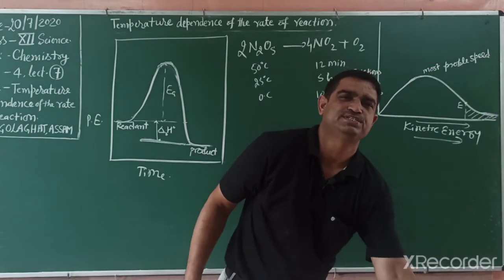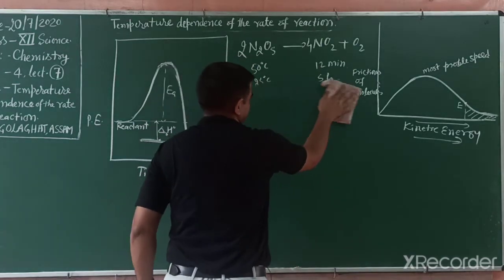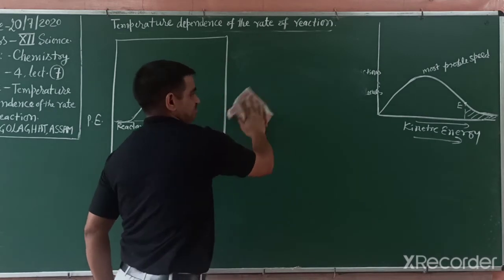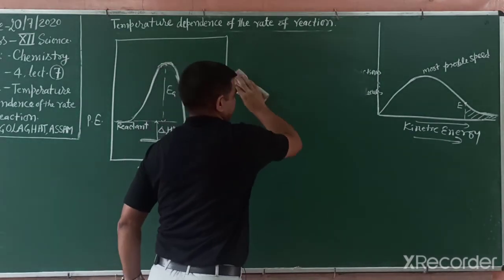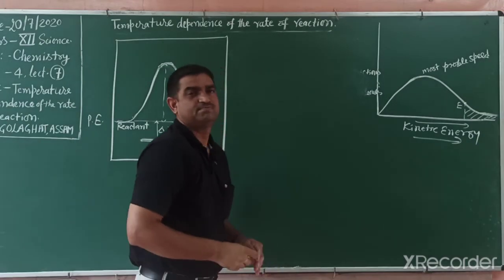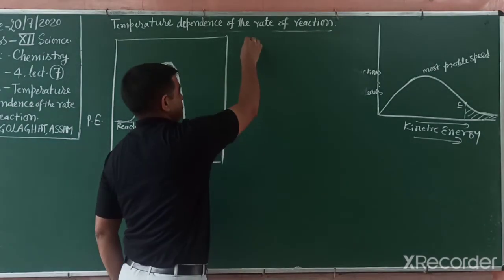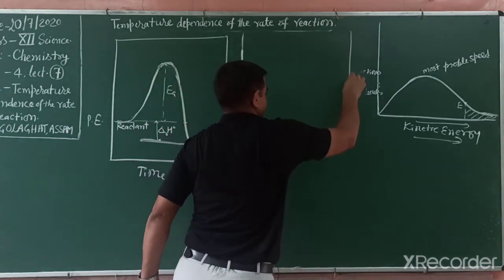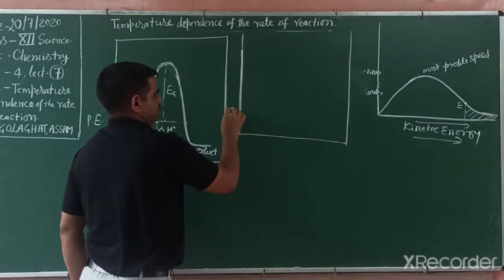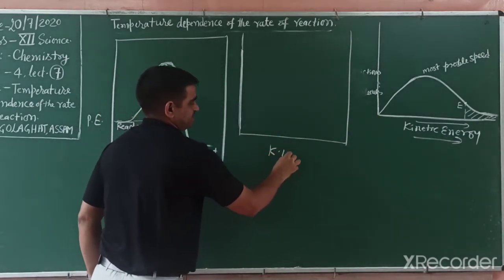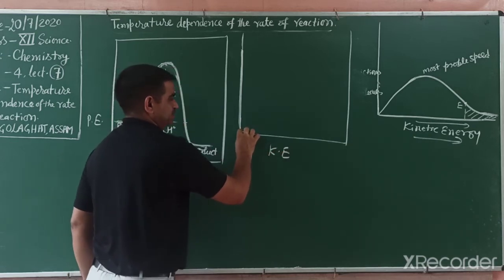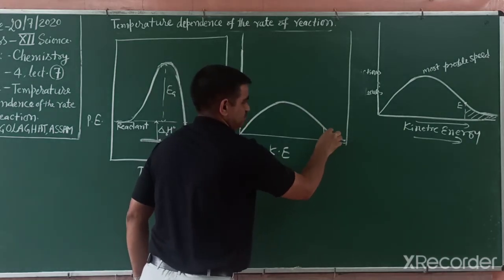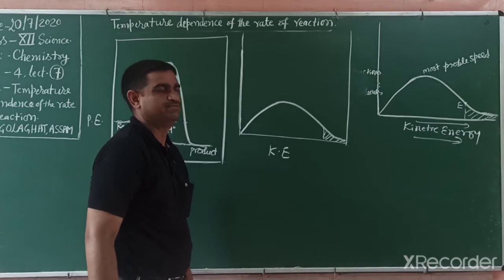What happens when temperature increases then? If temperature is increased, what happens in this reaction? We can write here: if temperature increases, then we can make this graph in this way. Fraction of molecules on this side, and on this side we write kinetic energy of the molecules. The earlier graph is like this. These molecules have speed more than that, so they can cross the energy barrier.